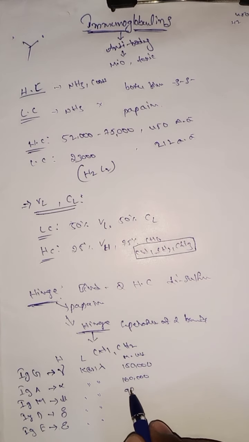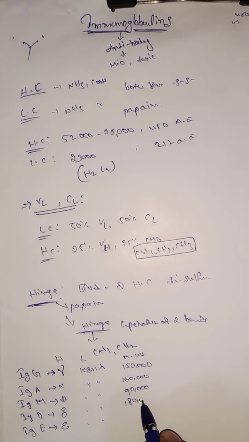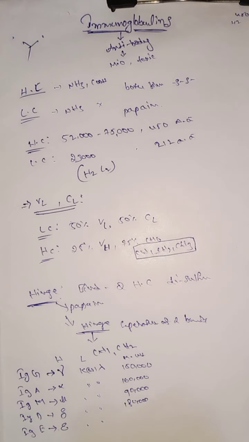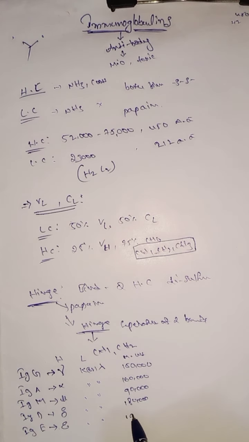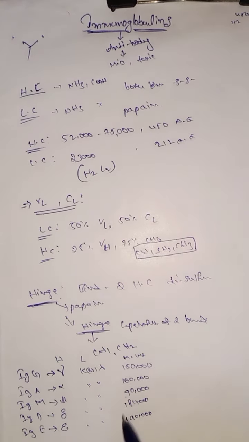IgM is 9,00,000. IgD contains 1,80,000. The next one, IgE, is 1,90,000. So this is about the IgG, IgA, IgM, IgD molecular weights.